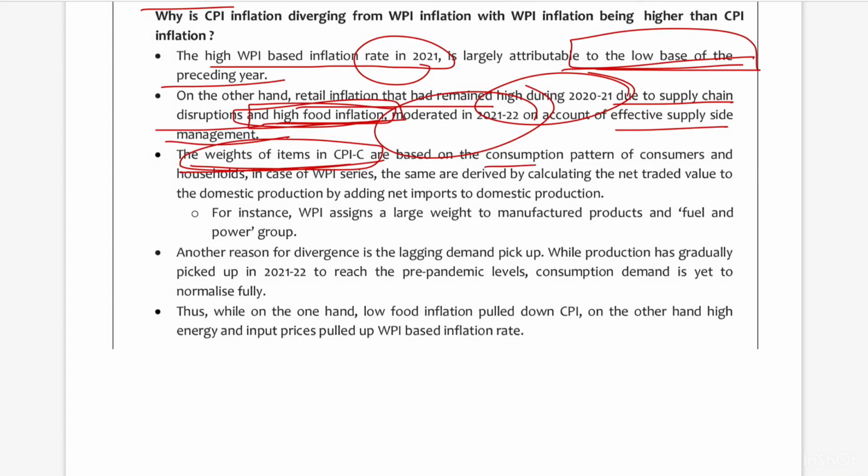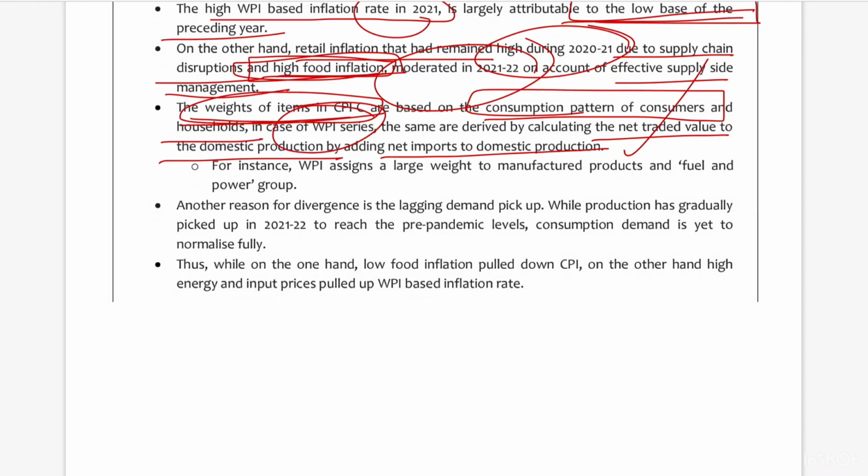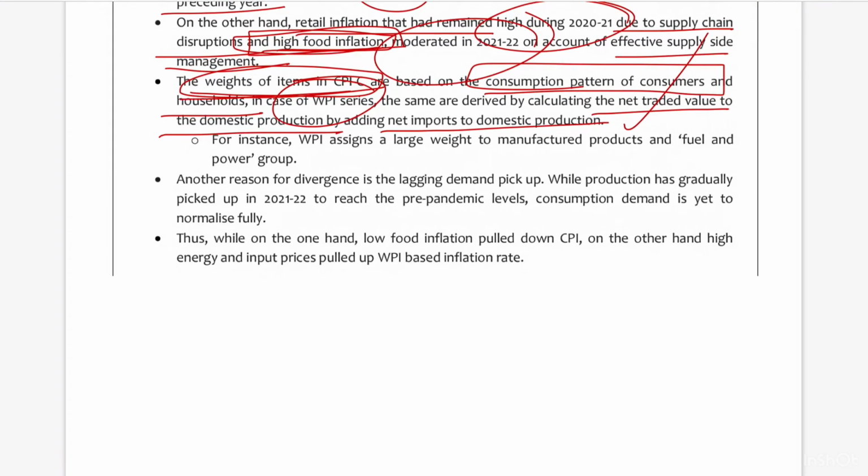These weights are based on the consumption pattern of consumers and households. However, in the case of the WPI series, it is based on the net traded value of domestic production, that is, adding net imports to domestic production. Because of this production orientation, the weights in the WPI series are based on the traded value of domestic production, and so there is a large weight for manufactured products and the fuel and power group in the WPI series.